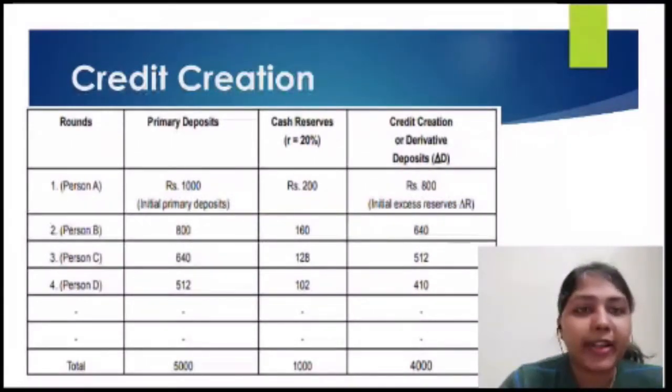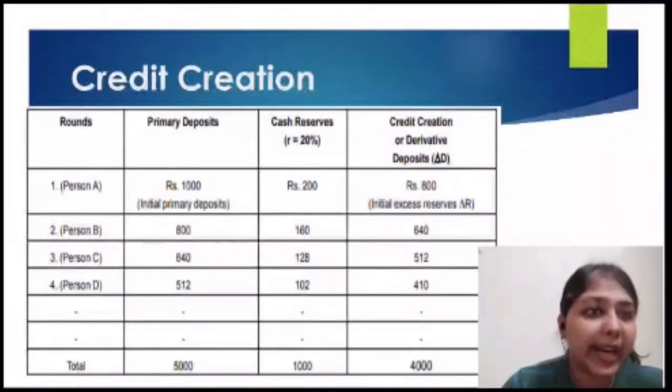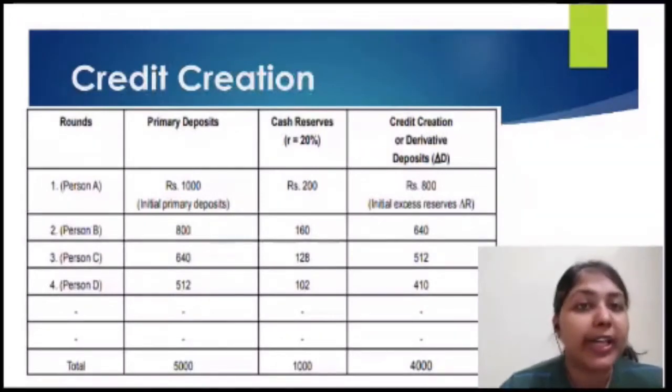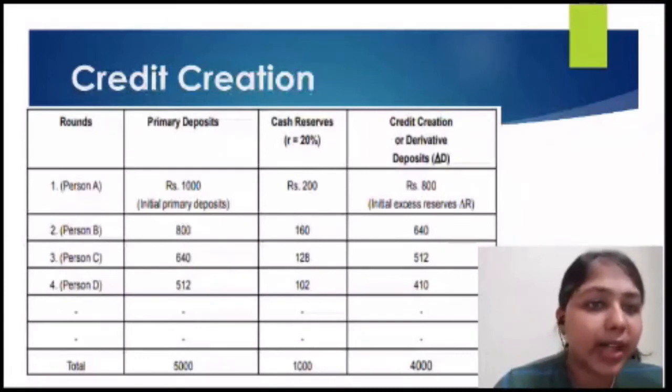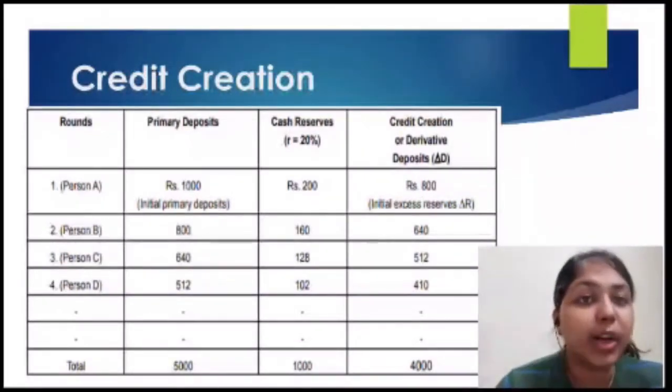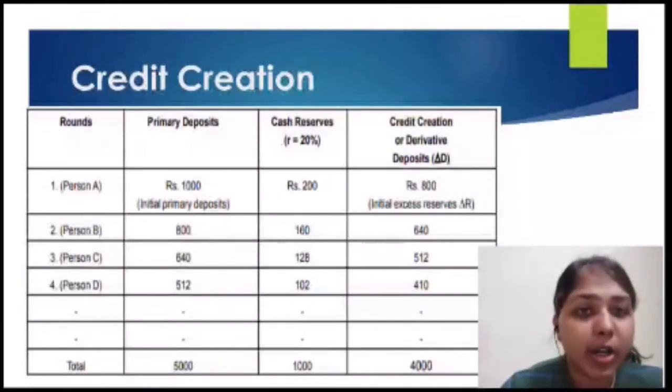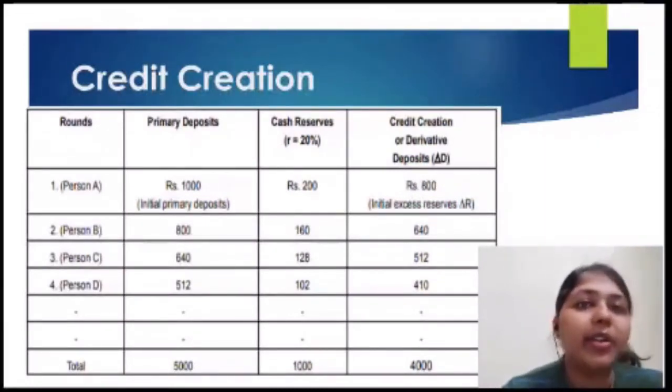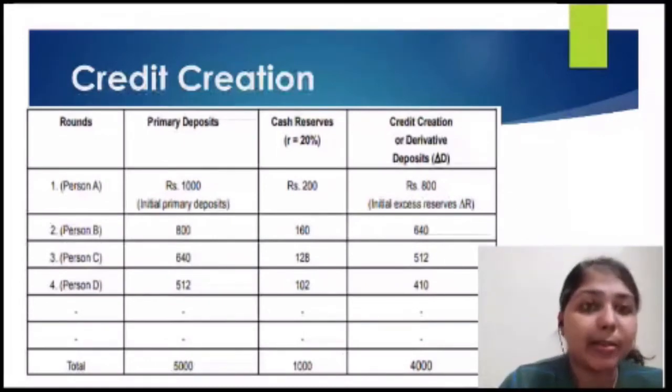The second point is that the deposit creation comes to an end as and when the cash reserves reach the amount of the initial primary deposit. Here you can see that as soon as the cash reserves reached 1,000, which is what our primary deposit was, further deposits would not be generated. So that's the second point we can comprehend from this table.